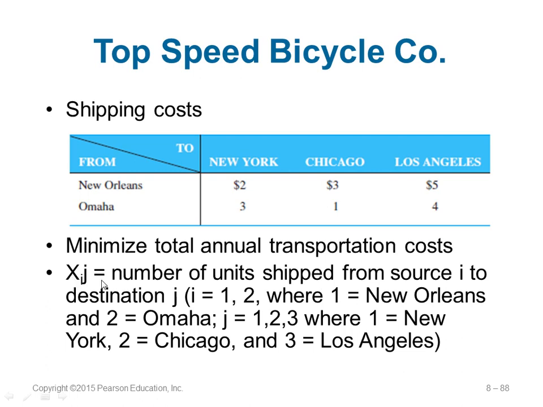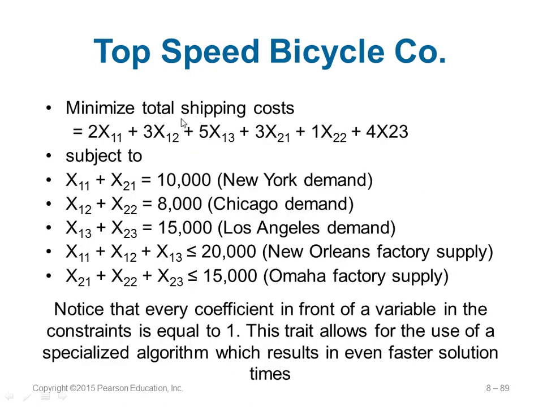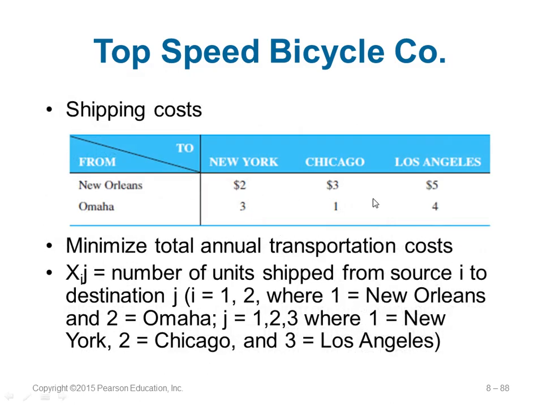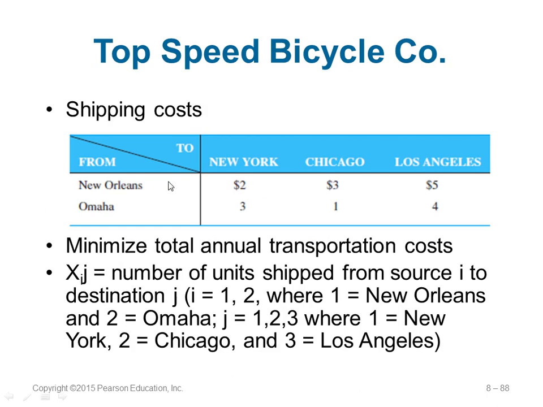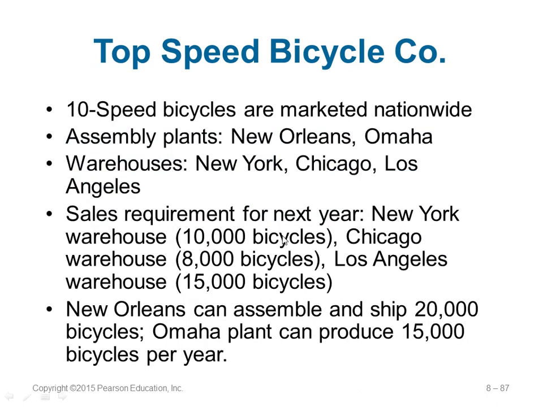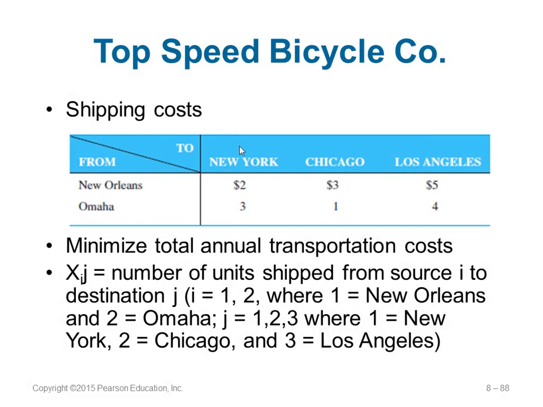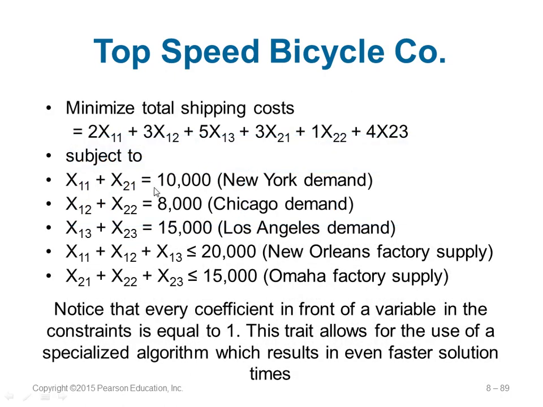So Xij, with i and j small, is the number of units from source i to destination j. You can see New Orleans is 1, this is 2, this is 1, 2, 3. So 1 to 1 is this much, 1 to 2 is this, and so on. You want to minimize the cost, so it should be 2x11 plus 3x12, and like this, 5x13 plus this. And there is also demand: x11 plus x21. It says New York should have 10,000 bicycles. New York gets from New Orleans as well as Omaha, so x11 plus x21 should be equal to 10,000, and so on.